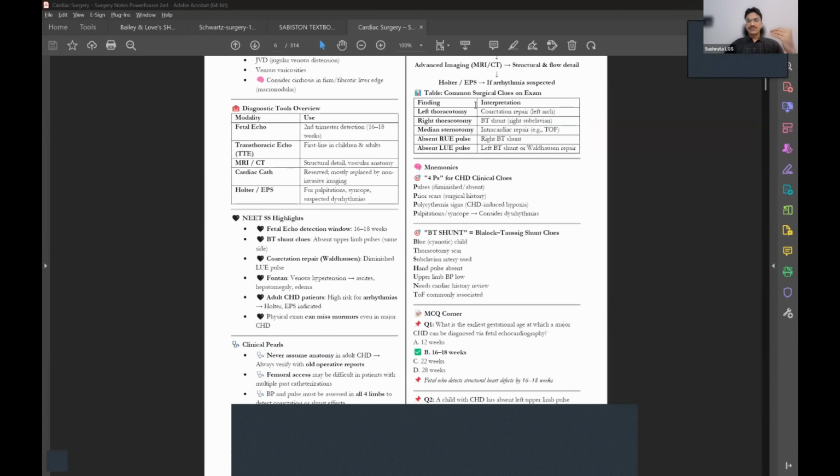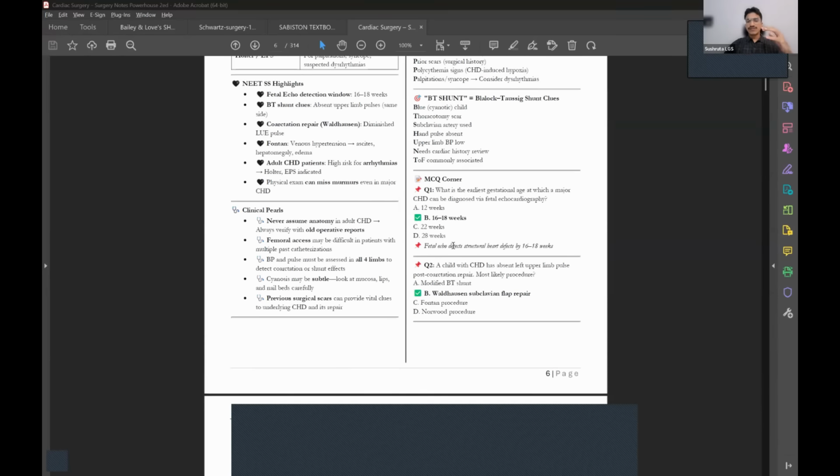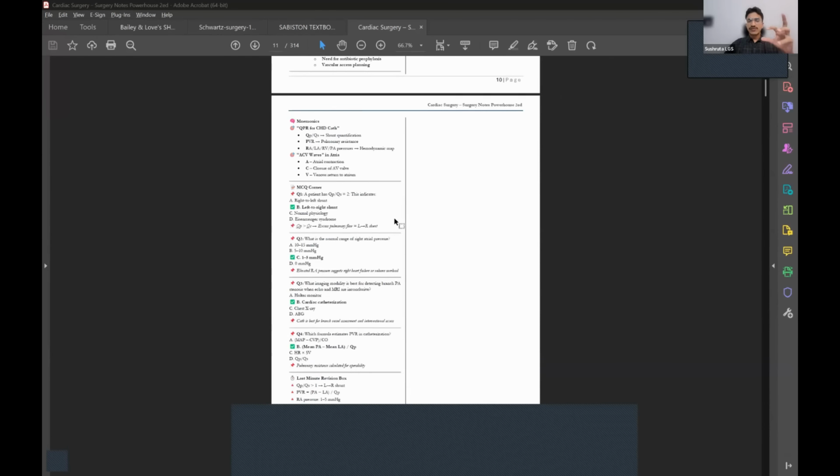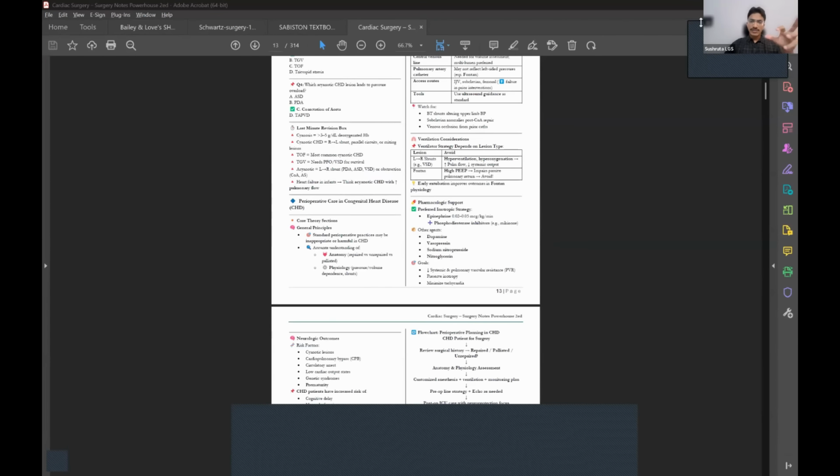We have given flowcharts for each topic. We have given MCQs. We have given the USG, the X-rays, the images of the surgical procedures that we have performed or that can be done for the topic. And this is how you can utilize the second edition notes in your preparation.